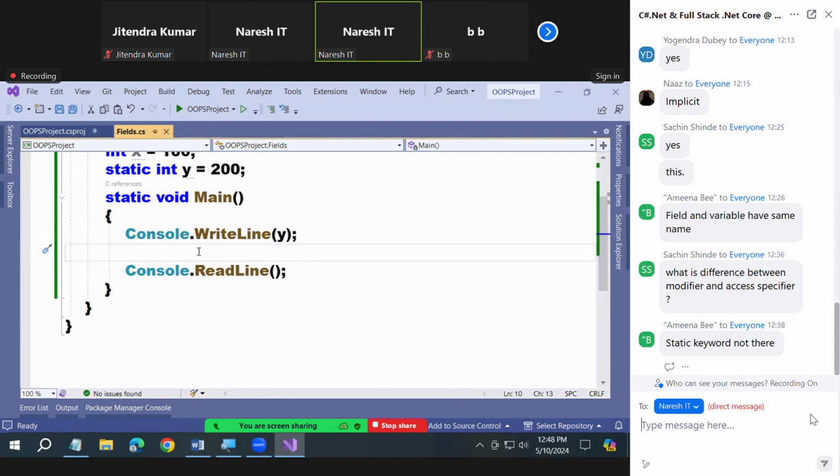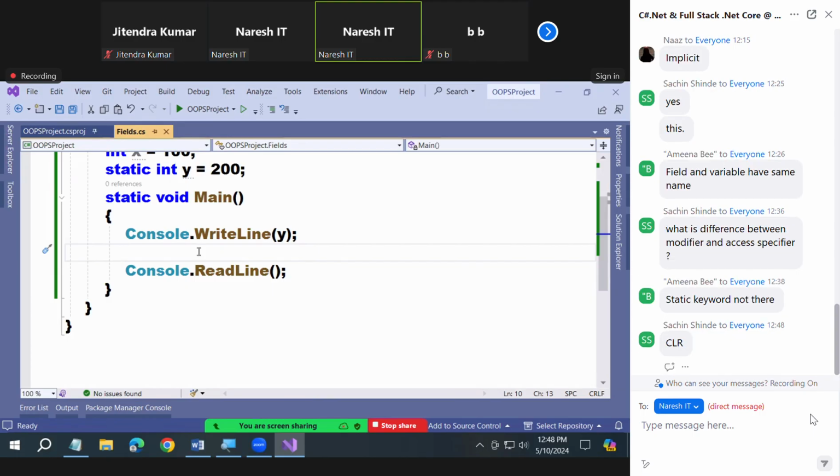When is a static field initialized? I'm asking you, when is it initialized?